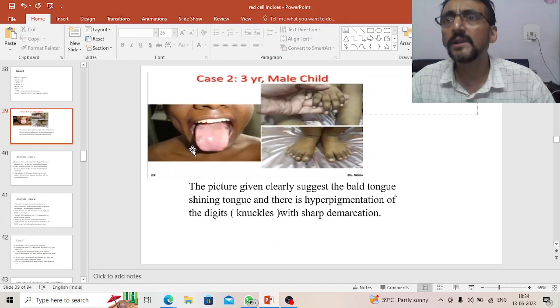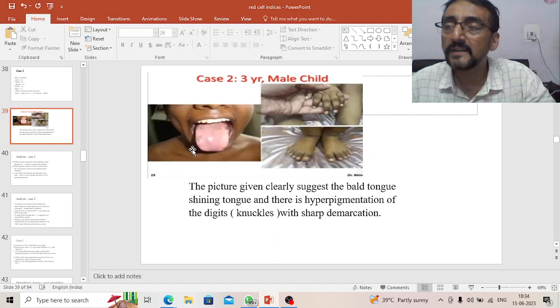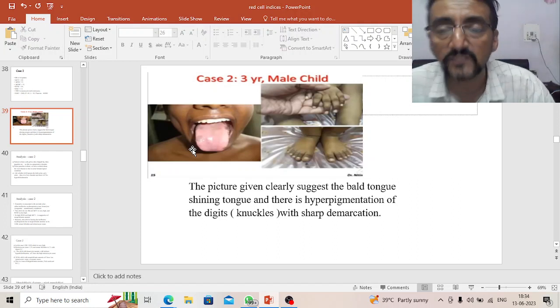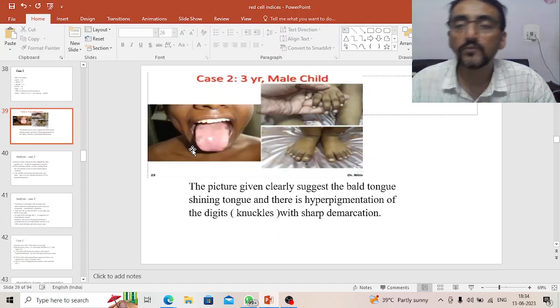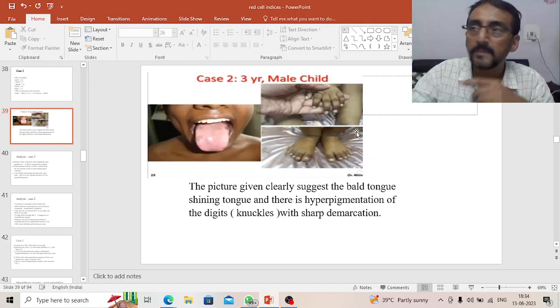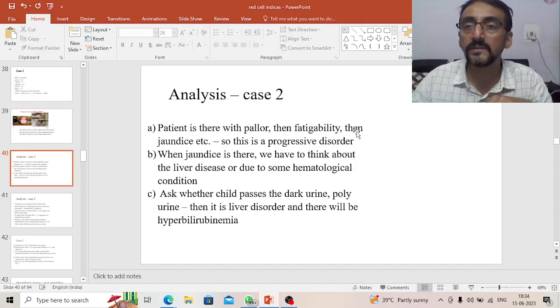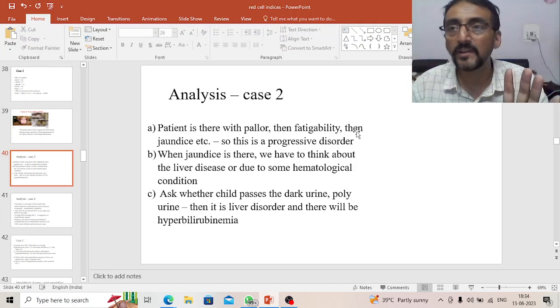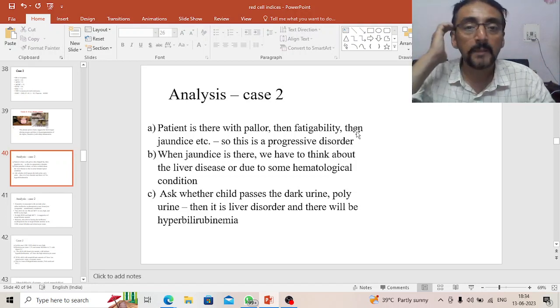So stomatitis, if stomatitis happens, what do we see? Usually we say it is vitamin B deficiency. So here also the child is having stomatitis because of B12 and folic acid deficiency. The child is also having pallor, and supporting that, the child is also having this knuckle depigmentation. The peripheral blood picture, the CBC picture, is showing increased red cell distribution width with increased MCV. That is also suggestive of megaloblastic anemia. So the clinical picture and lab picture both are suggestive of megaloblastic anemia.